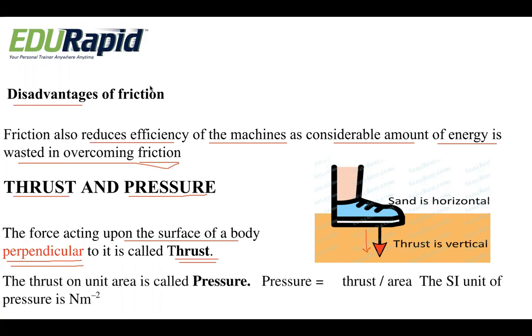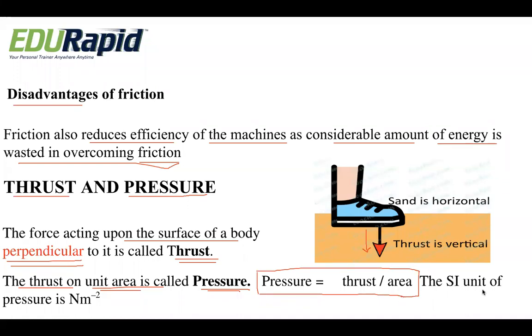The next important term is pressure. What do you mean by pressure? The thrust on a unit area is called pressure. So per unit area, how much thrust is applied is called pressure. We have a mathematical form: pressure is equal to thrust by area.